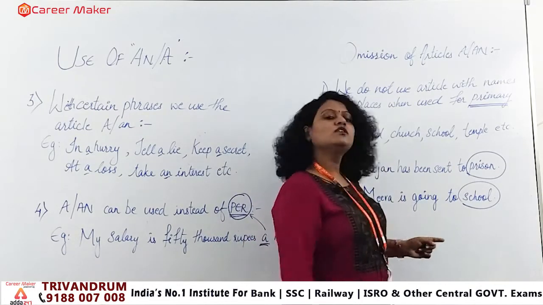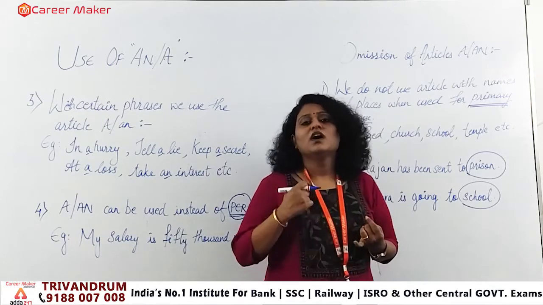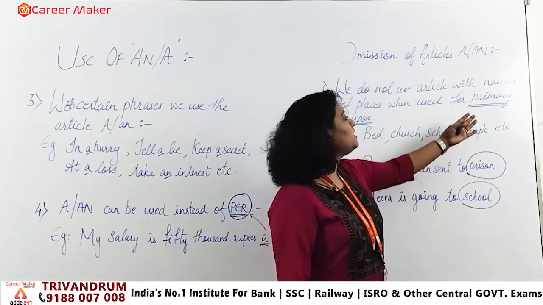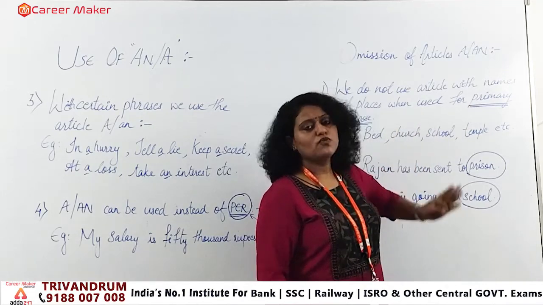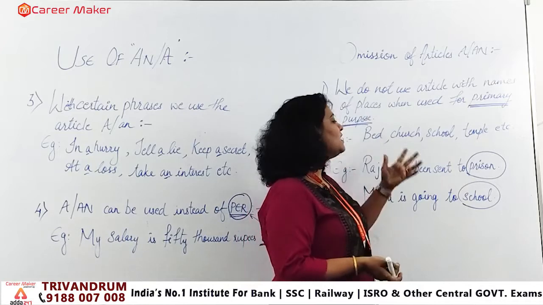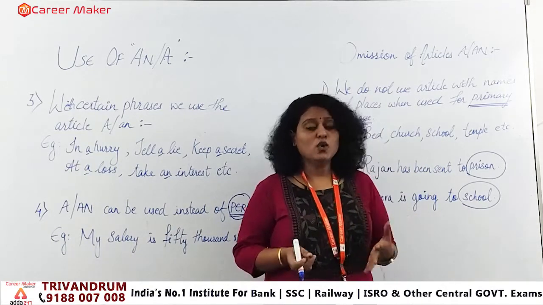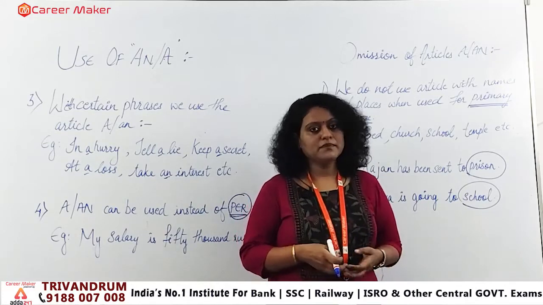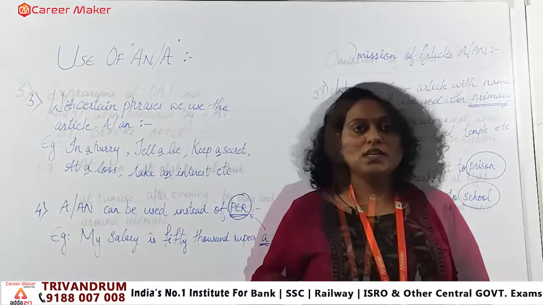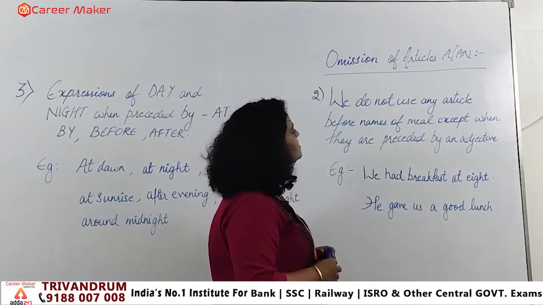So here when we are talking in a general sense for a primary purpose, like when we go to hospital or when we go to school, these places are given for what? Primary purpose. So when you talk about any place of primary purpose, in those cases we won't be applying any article. That means no a, no an, and no the will come, right? So somewhat we have this as the omission part. So we'll see, okay, next omission that we have is the second one that you can see.